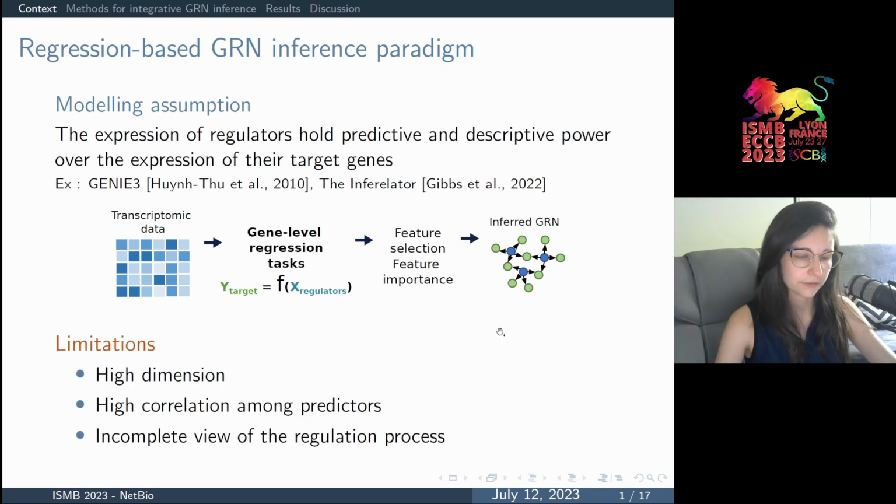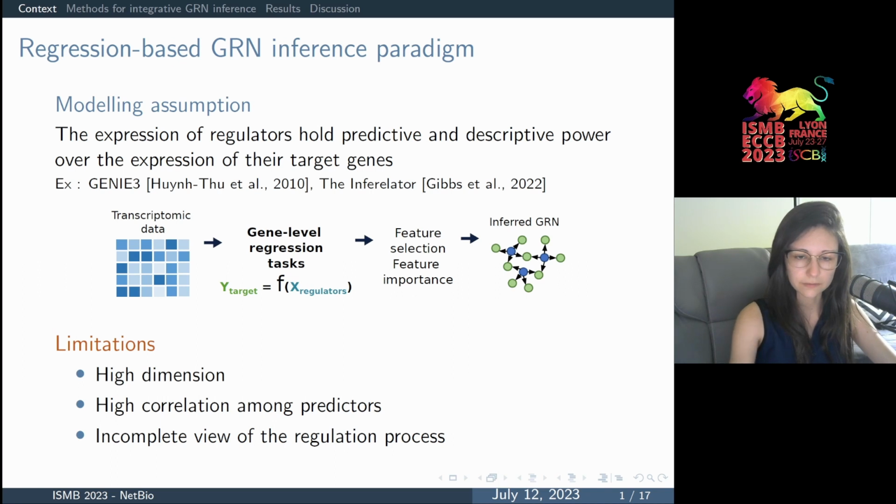However, these approaches suffer from some now widely accepted limitations, such as the high-dimensional setting of the regression models, very strong correlation levels among the expression profiles of genes, and in addition, gene expression alone can only give a partial view of the regulation processes in cells.